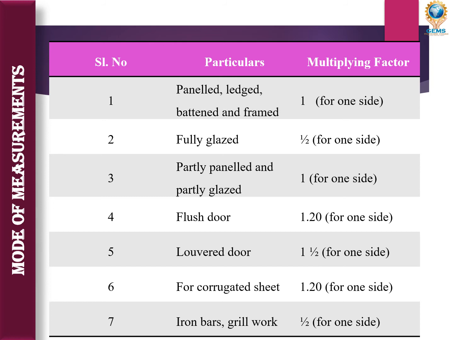Then fully glazed means full glass work, and we need to multiply by half for one side. Then partly paneled and partly glazed, meaning part wood and part glass, will be multiplied by 1. Then flush door, the multiplying factor will be 1.20. Then louvered door will be 1.5. Then corrugated sheet will be 1.20. Then iron bars grill work will be half for one side. So these are the multiplying factors.